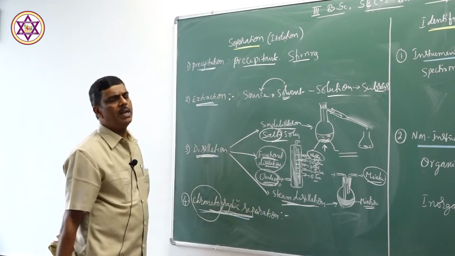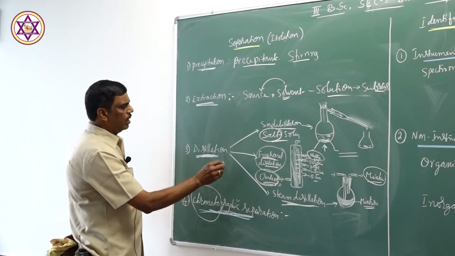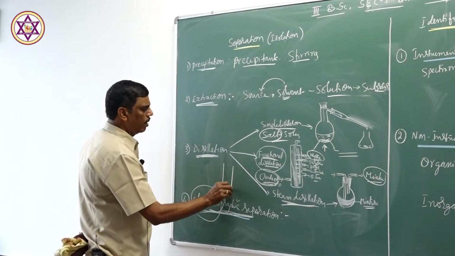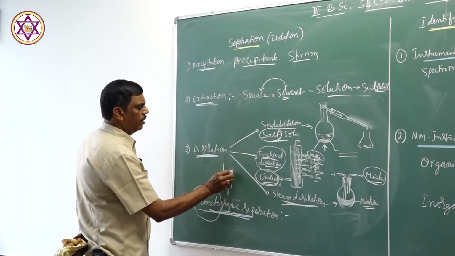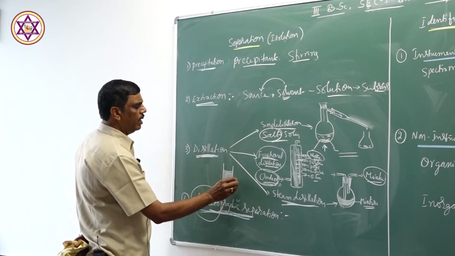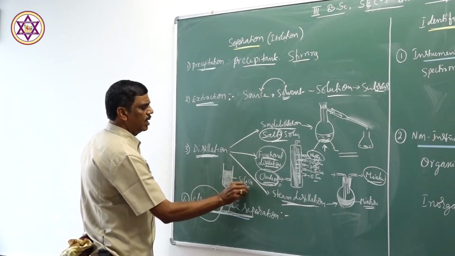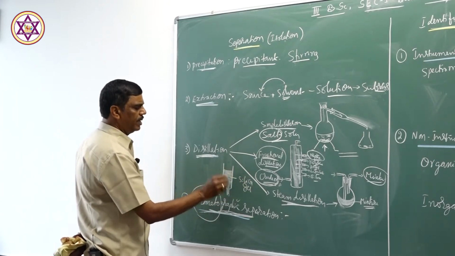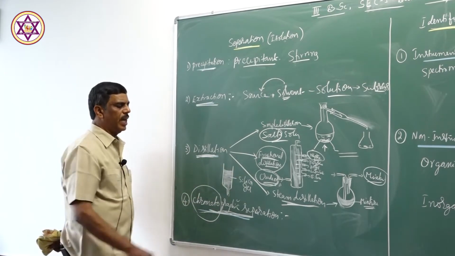One is the mobile layer, another one is the fixed layer. In this chromatography, there is a column. The column consists of a fixed layer, usually an adsorbent. For example, silica gel is filled in this column. Silica gel is the fixed layer.